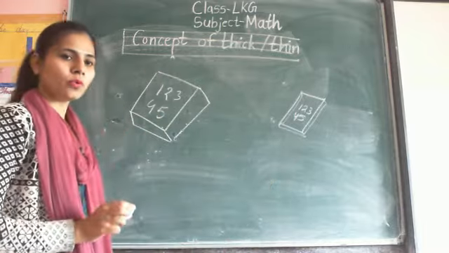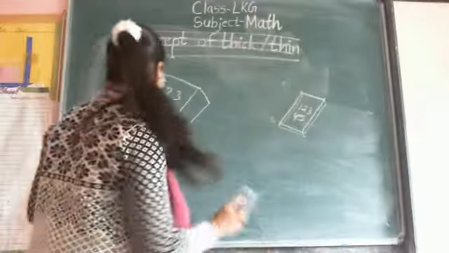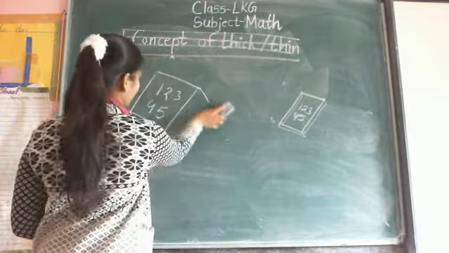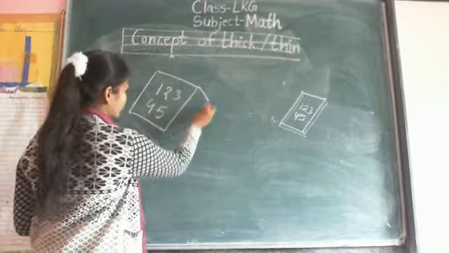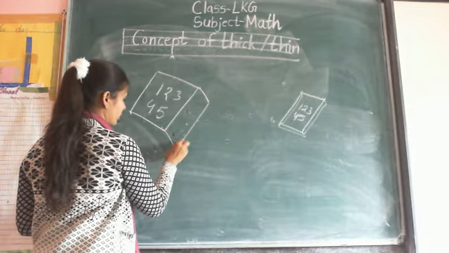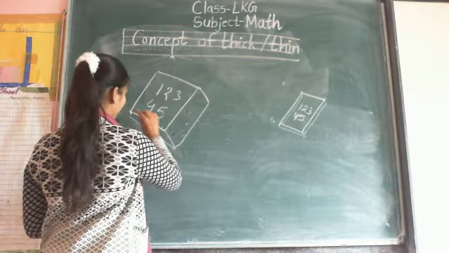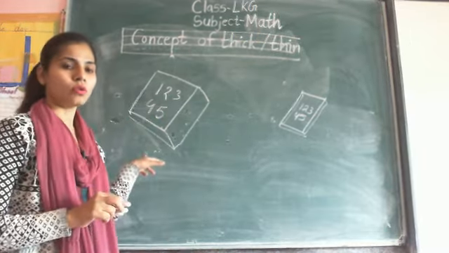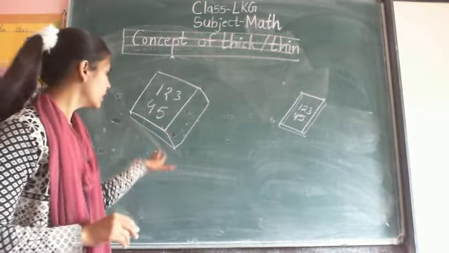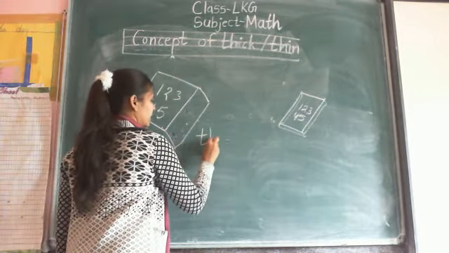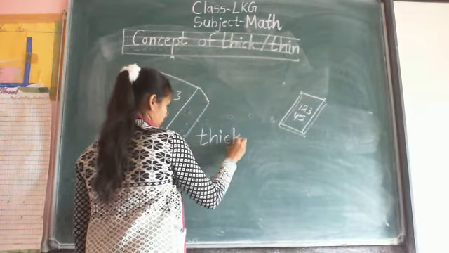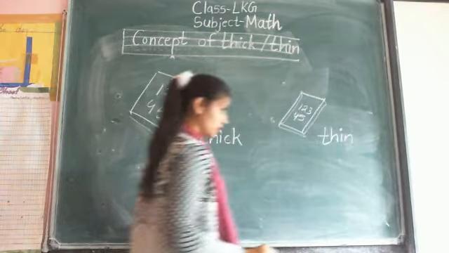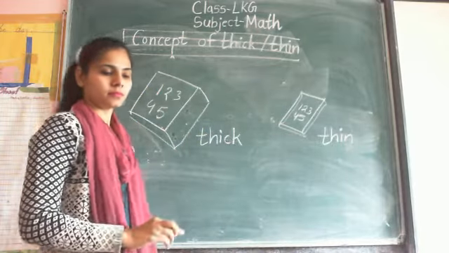Okay, so both the books. It is a book and it is also a book. So which one is thick and which one is thin? This book is thick in its size and this book is thin in its size. So thick and thin.